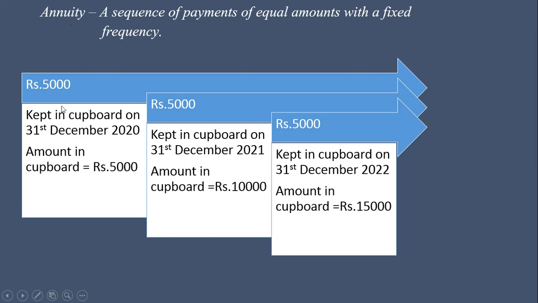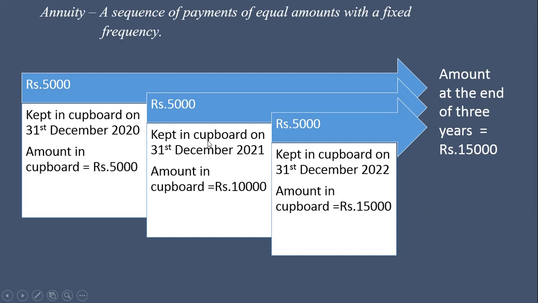Now consider, if we keep these 5,000 rupees at the end of 2020 in cupboard, the accumulated value will be 5,000. Now at the end of next year, the accumulated value will be 10,000, 5,000 plus 5,000. And at the end of third year, the accumulated value in the cupboard will be 15,000. So amount at the end of 3 years is equal to rupees 15,000.